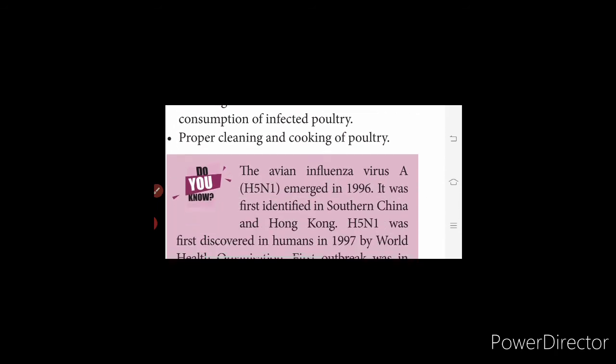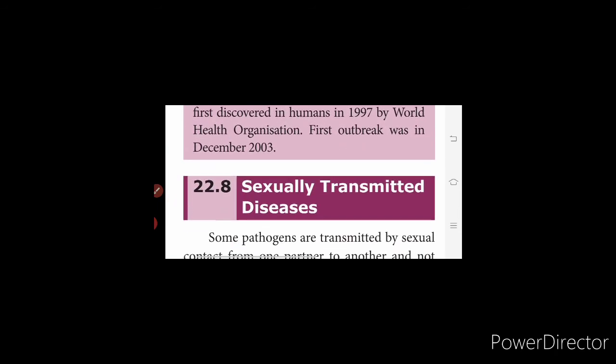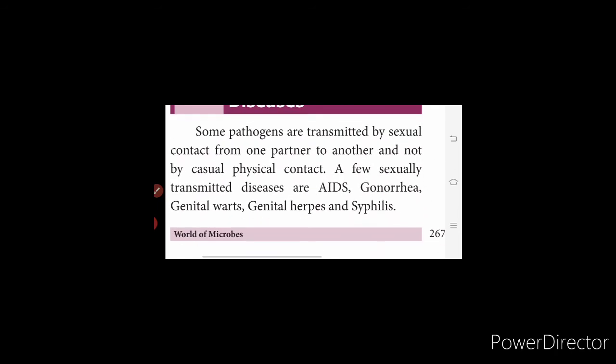So next is sexually transmitted diseases. What is a sexually transmitted disease? It spreads by straight contact from an affected person to a normal person, or through the transfusion of infected blood, or through infected equipment used from an infected person to a normal person.